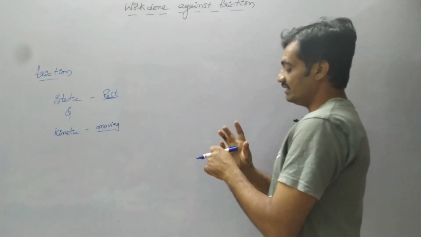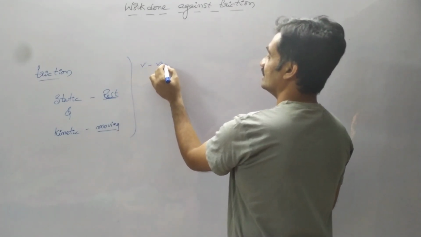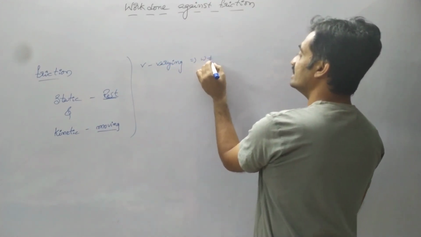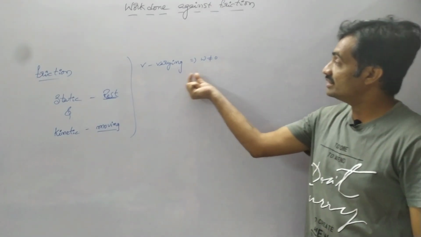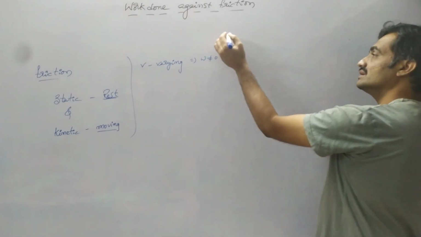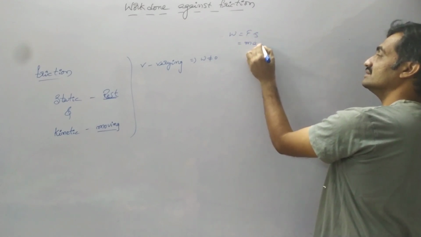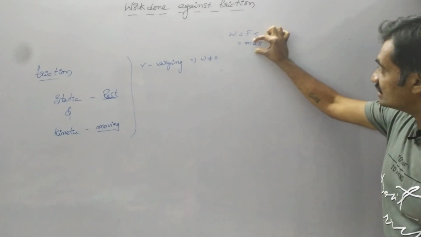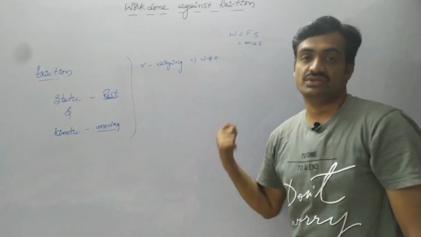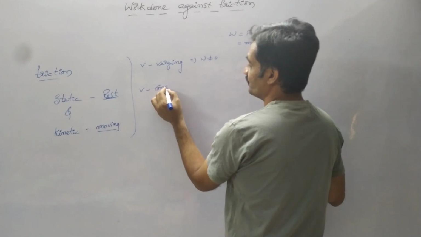Now consider the case where the velocity of the body is varying. If the velocity of the body is varying, then the work done by the body is not equal to 0. Why? Because the body possesses acceleration. We know that work done is equal to force into displacement, where force is given as mass into acceleration. So based on the acceleration, we can represent the work done by the body, opposite to friction.